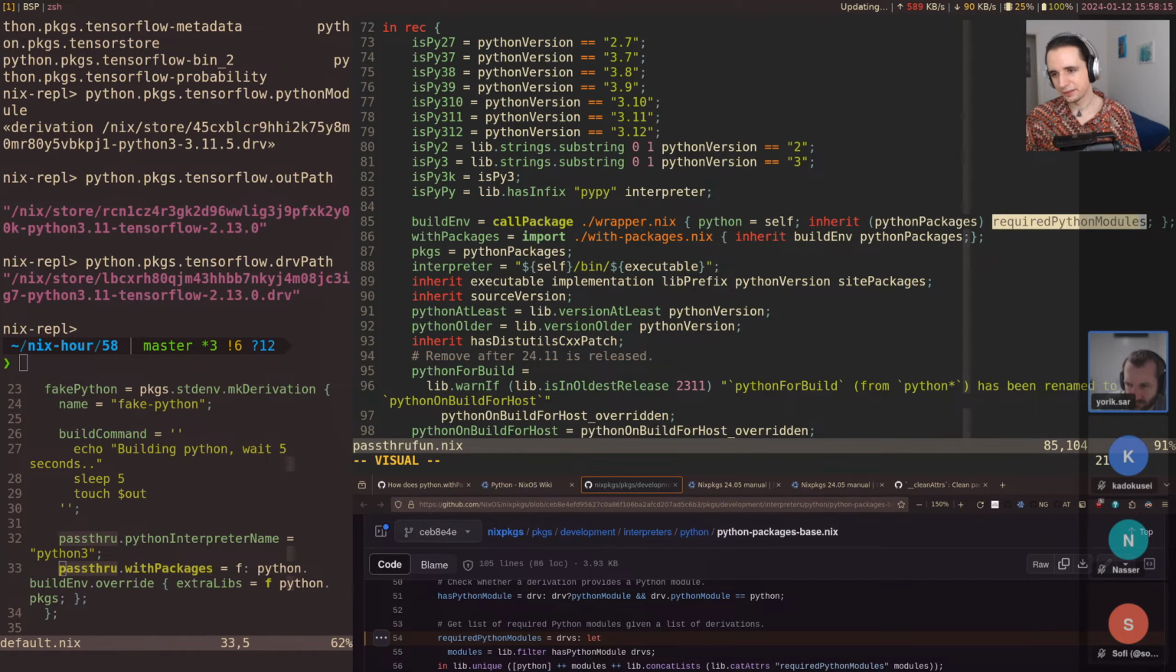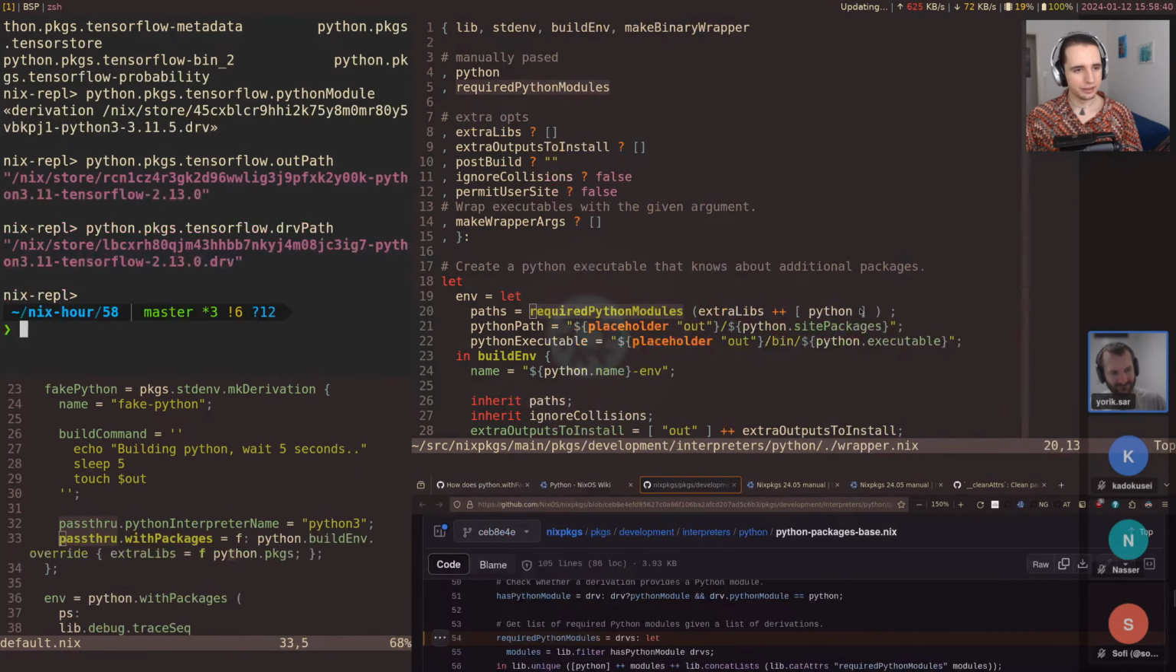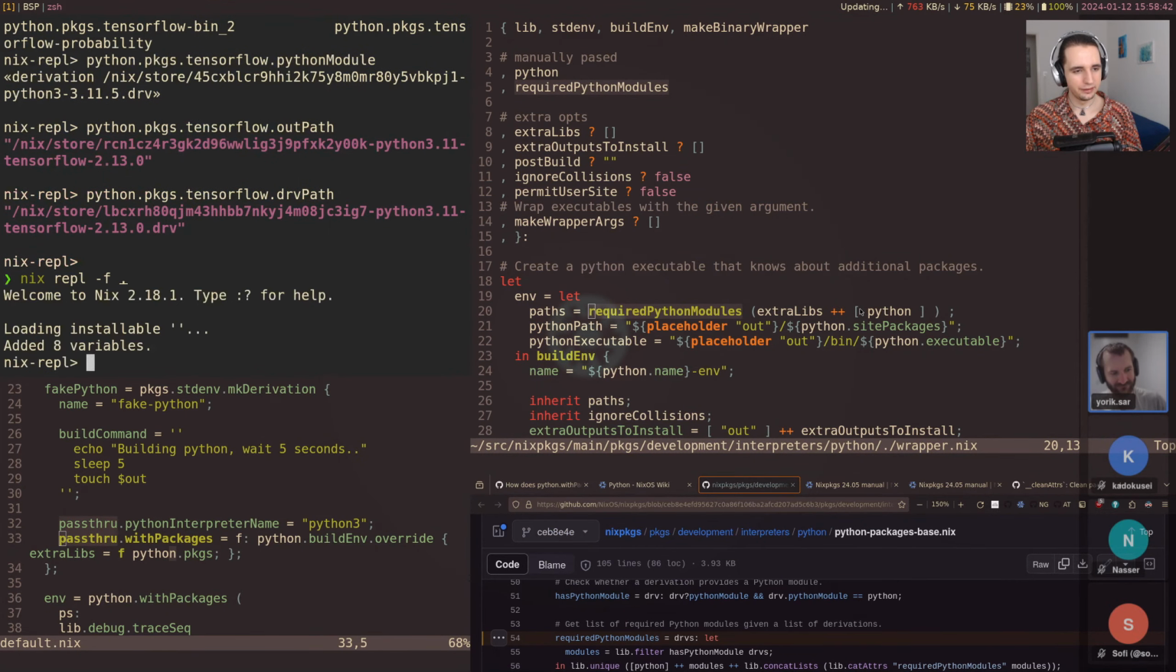So, right, this is a function. It's not a set of Python packages. So with that in mind, let's look at this again. requiredPythonModules. Right, and okay, that makes a lot more sense. So in here it only uses the packages that are actually needed. So, okay, we found the link, extraLibs and requiredPythonModules.